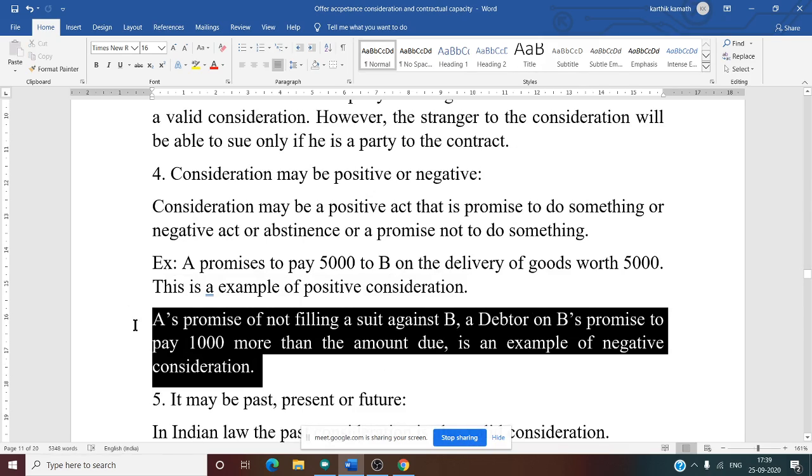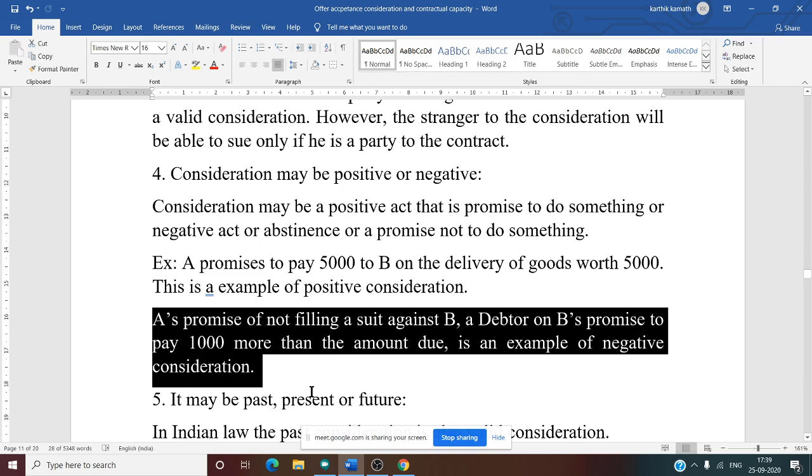Now what do you mean by negative consideration? See the example: A's promise of not filing the suit against B. Here B is a debtor and A is a creditor. A has given some money to B and B has not paid the amount.